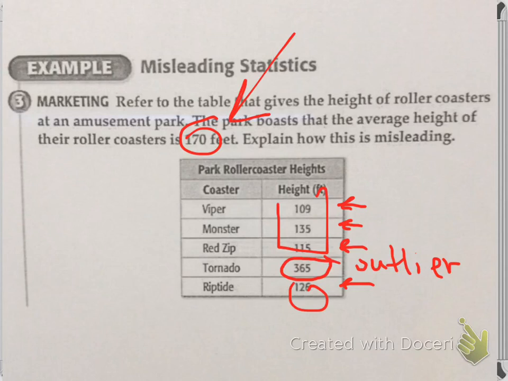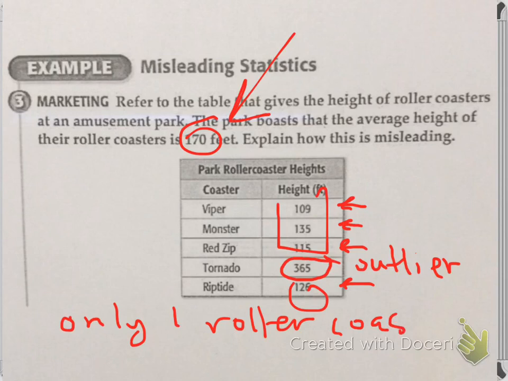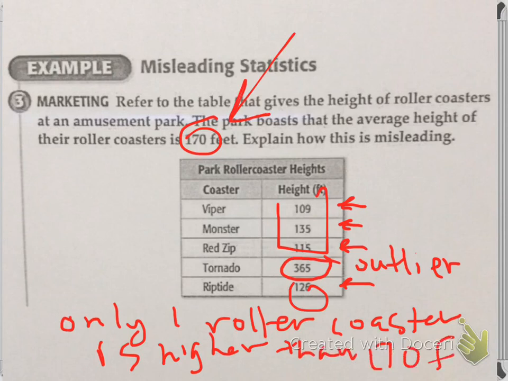You could just write here, only one roller coaster is higher than 170 feet, which is the average. So that is why this data is misleading. So what you're doing today on your assignment is you're looking for misleading information or part of the graph that causes it to not be good information. You're looking for bias again is really what you're doing.